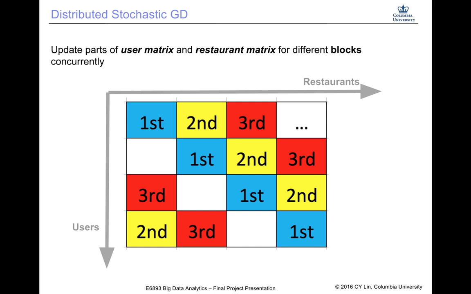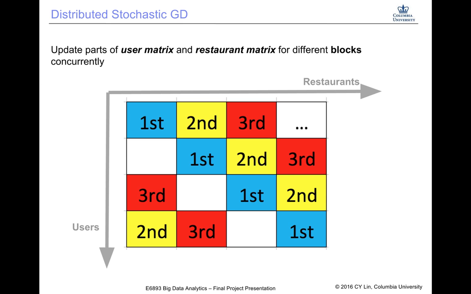We can implement the original stochastic gradient descent in a sequential way, but for a large data set, this is computationally expensive. So we want to use Spark to accelerate this process and do parallel computing. We first divide the whole matrix into several blocks as shown in this figure.